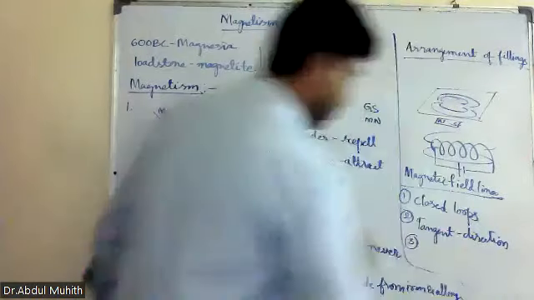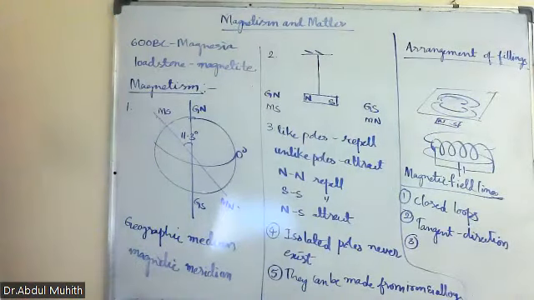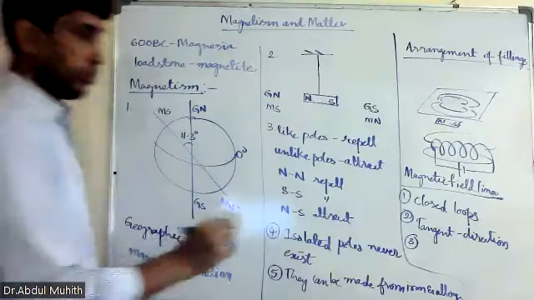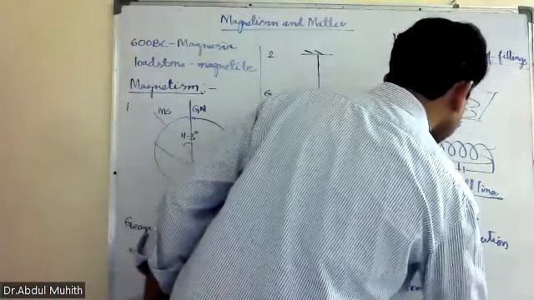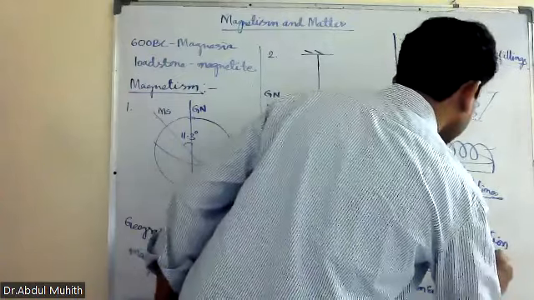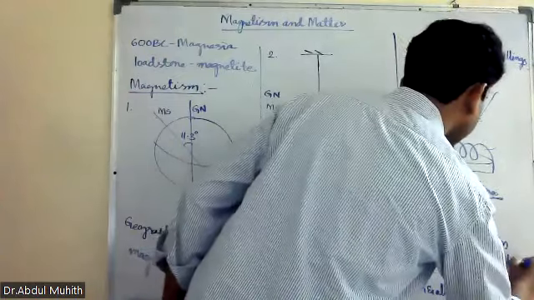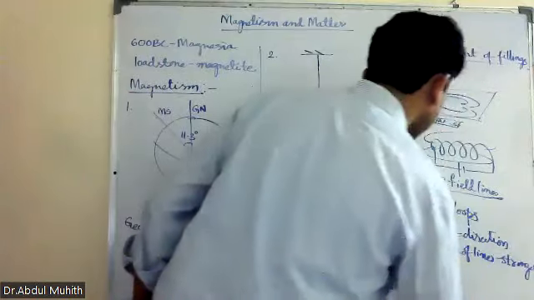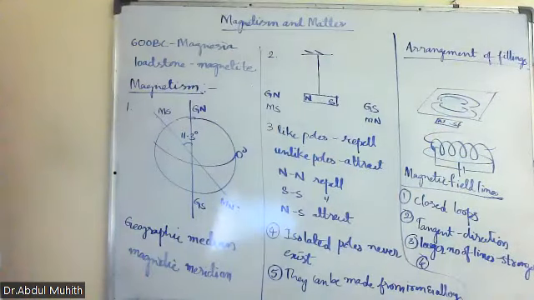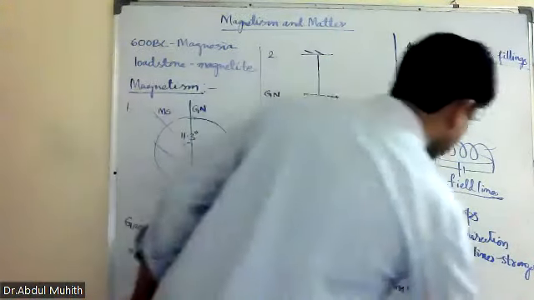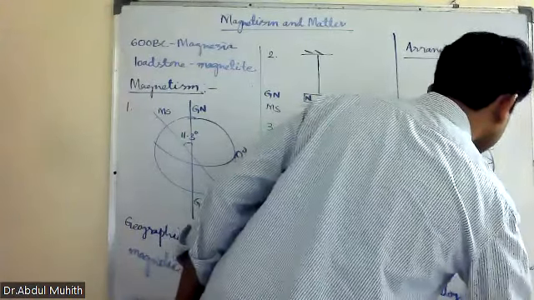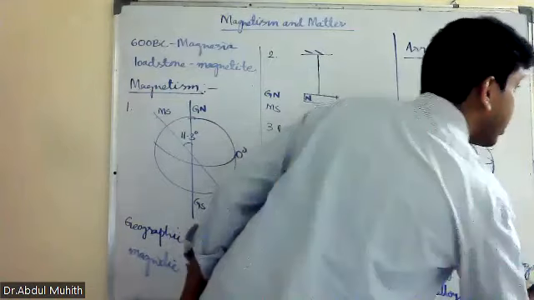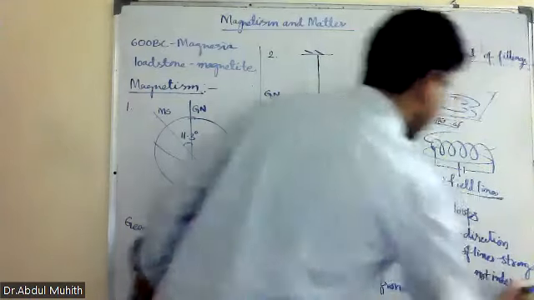Number 3, the larger the number of field lines crossing, the stronger is the magnetic field. Large number of lines, stronger will be the field. And the fourth one is they do not intersect each other. These are the 4 points.